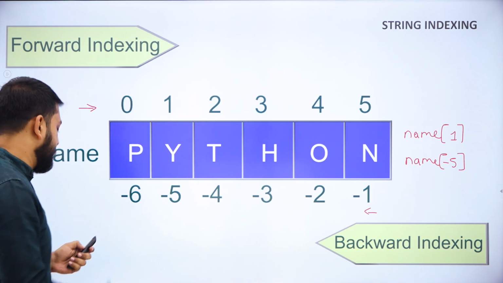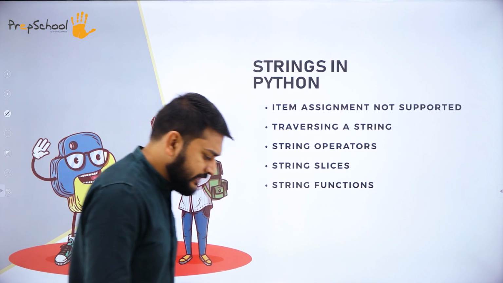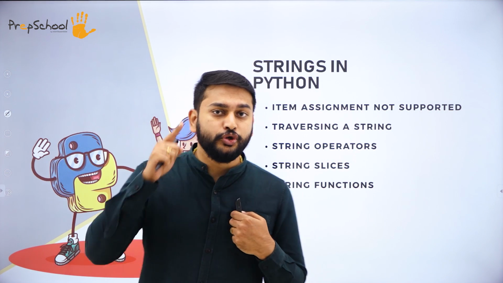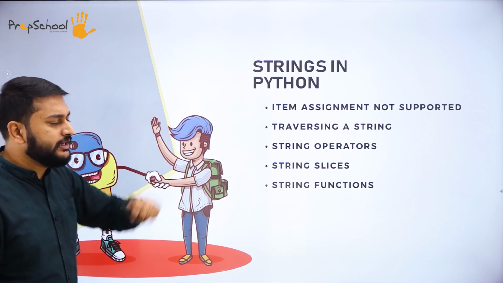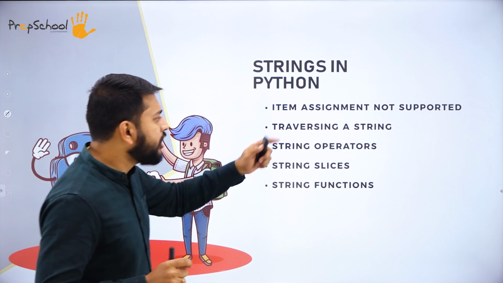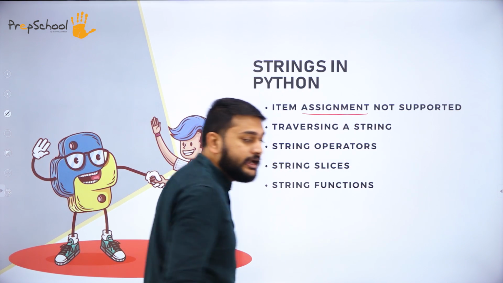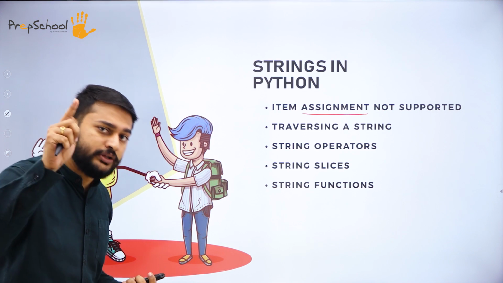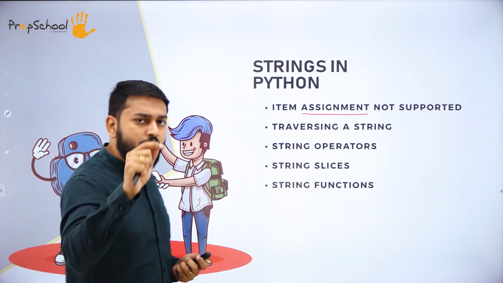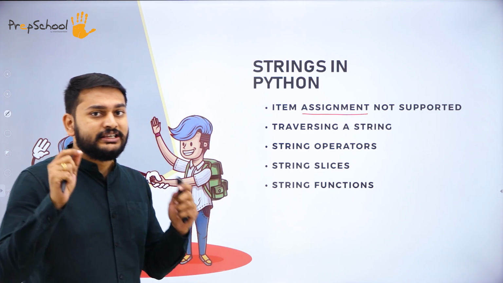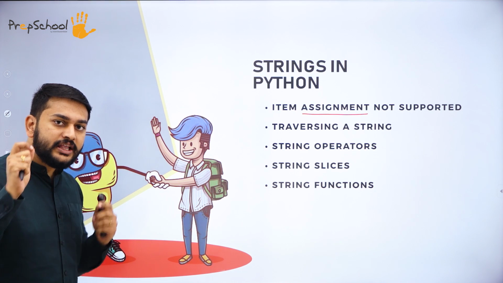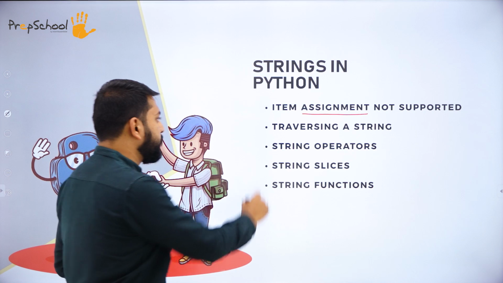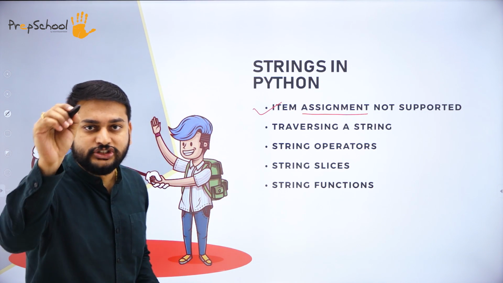So moving on to the next one, strings in Python. With respect to strings, the topics that you should understand now are these. The first thing is item assignment not supported. So my dear students, item assignment is not supported. What is this? That is a very important thing. In short, I can just tell you the concept: string is not mutable. How is it possible, sir? That is what I am going to explain with respect to item assignment not being supported.